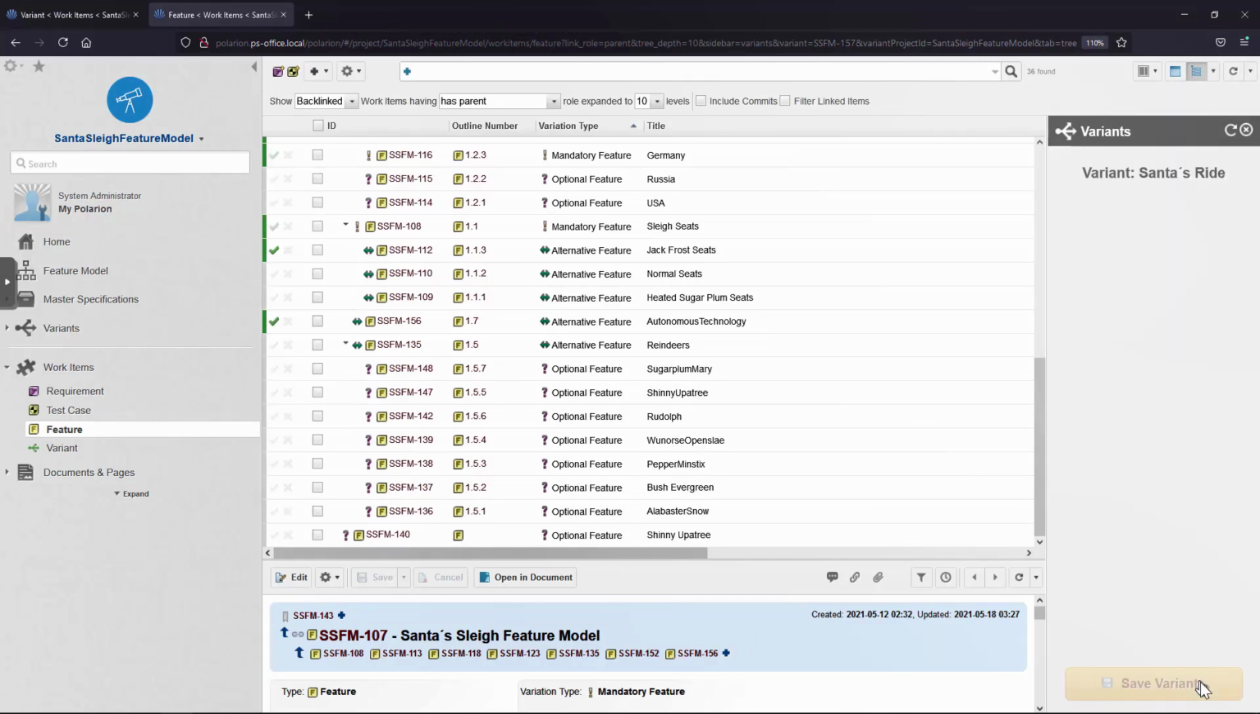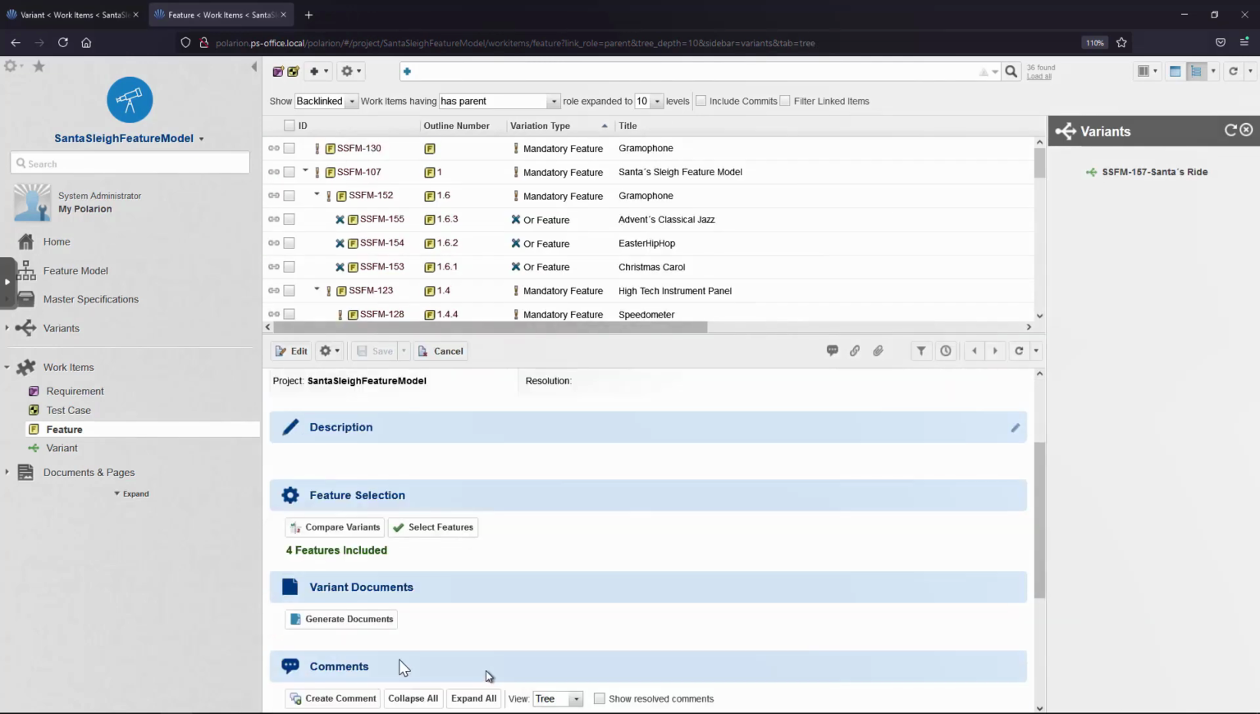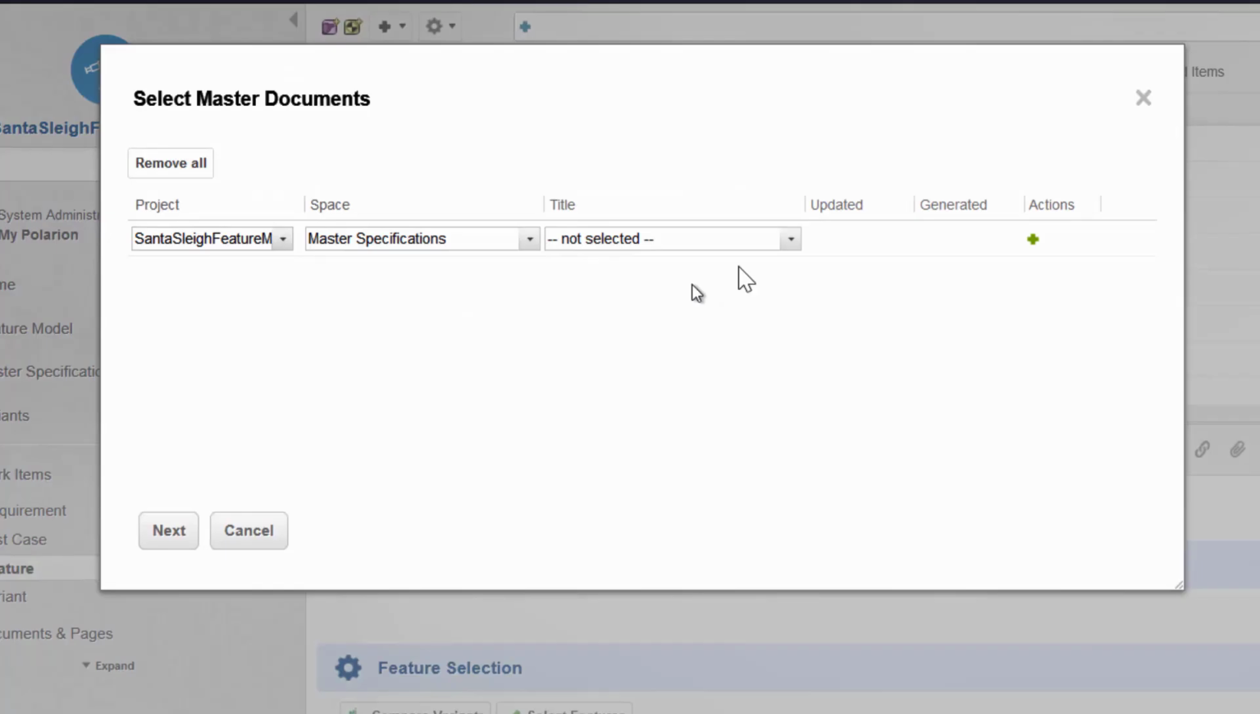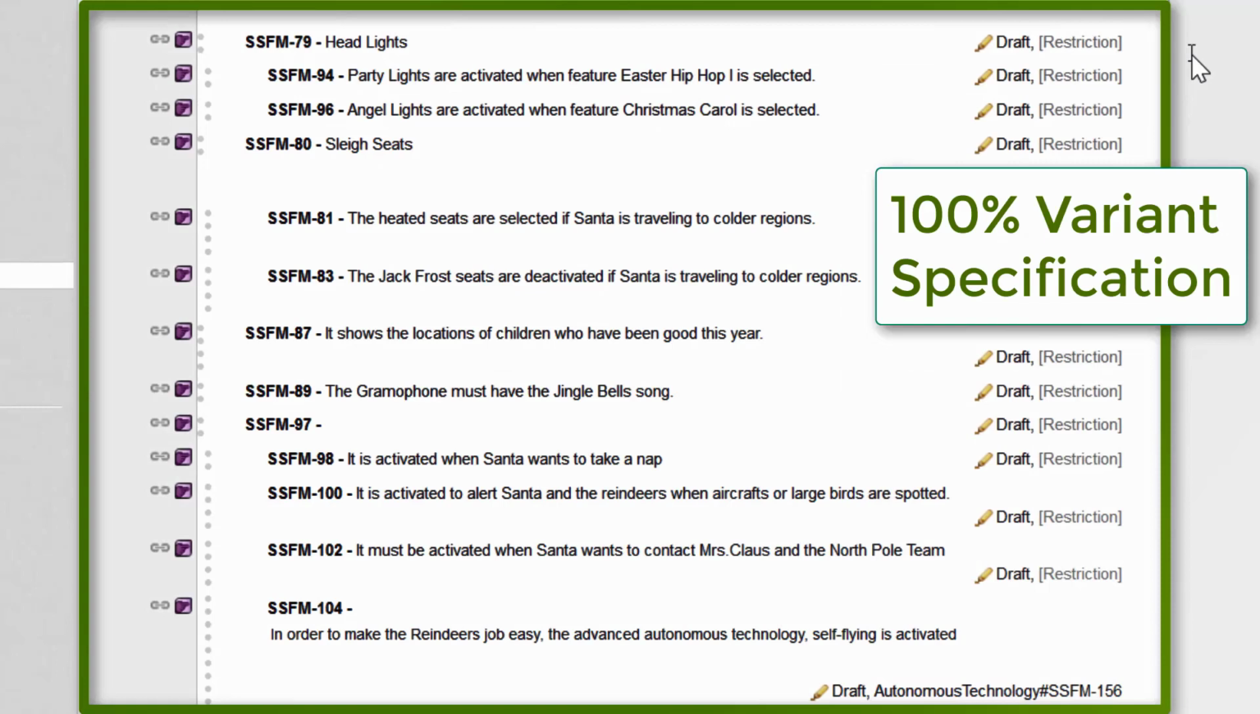Once they have a valid variant, they can now generate the needed requirements and test cases from the master specification by selecting Generate Documents. This way, the desired 100% variant specification is generated.